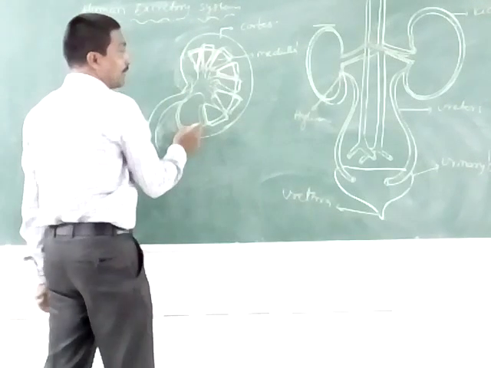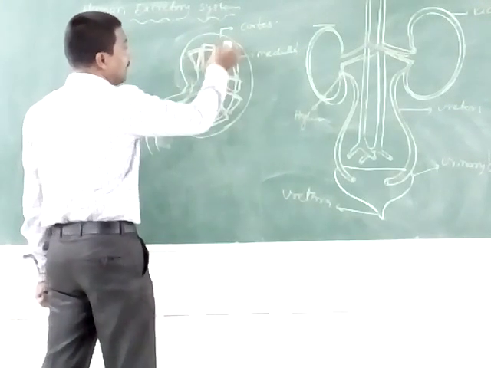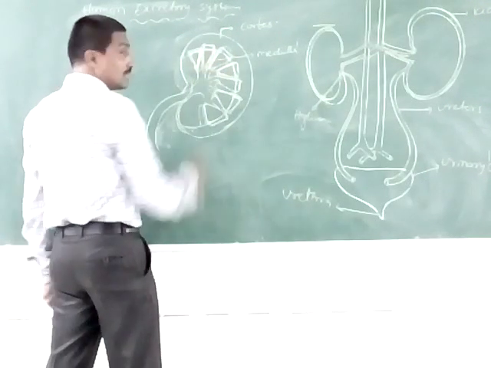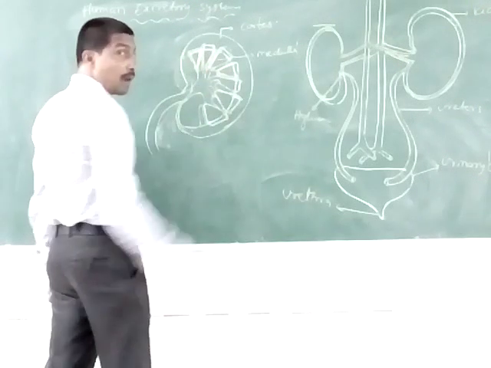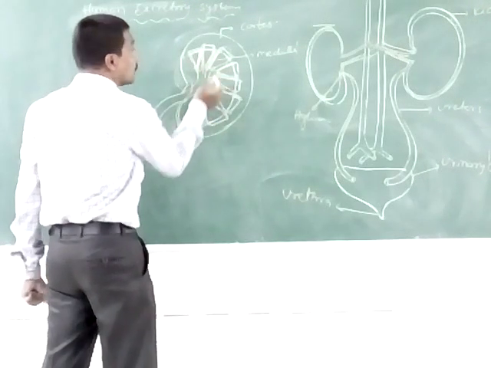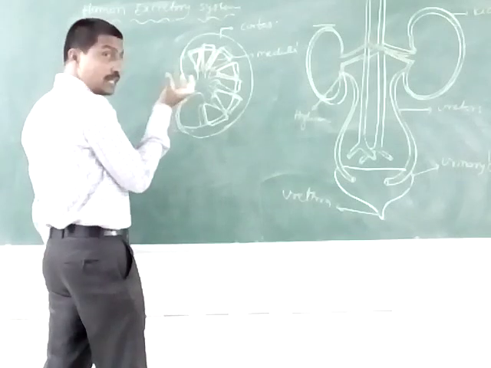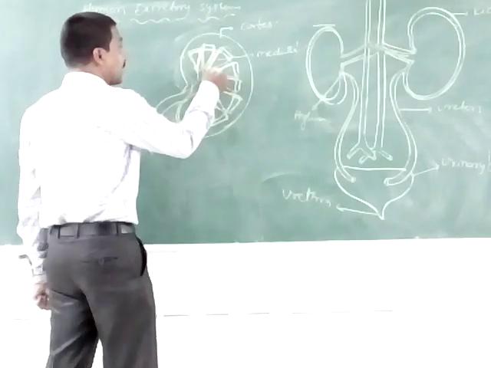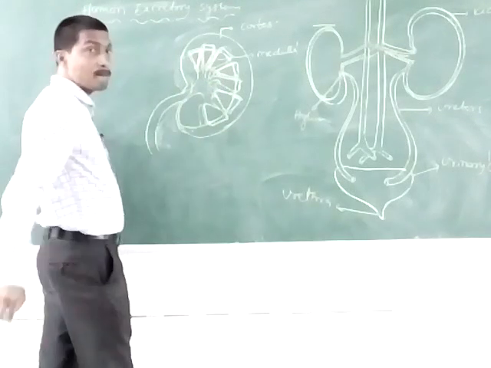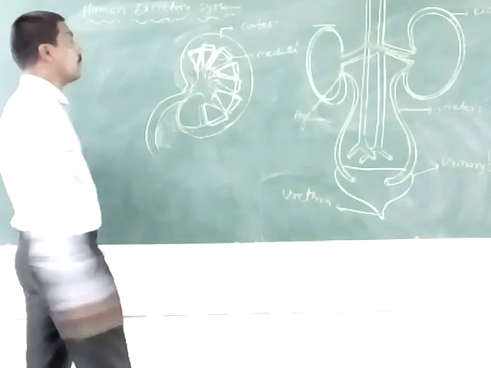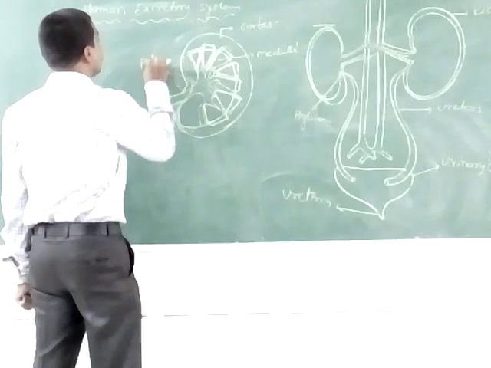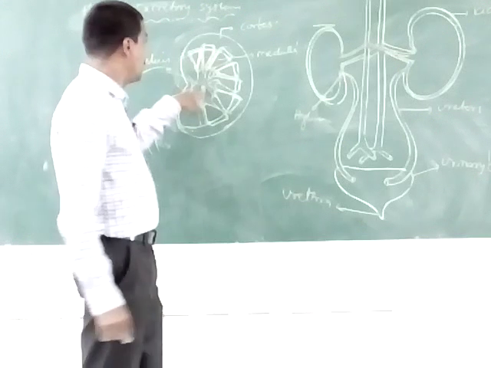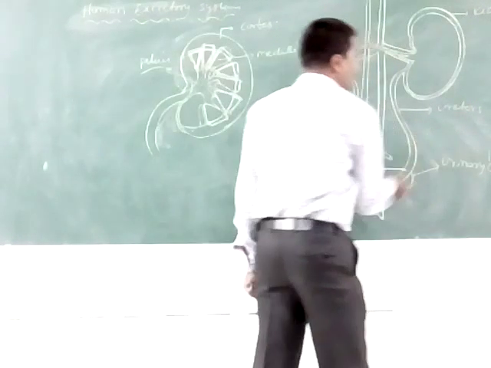Understood? Okay, these are the renal pyramids. The renal pyramids and columns form these papillae. The medullary papillae form cup-shaped structures known as calyces. The calyces form a cup-shaped structure, and this cup-shaped structure is known as the pelvis. These are the pelvis.